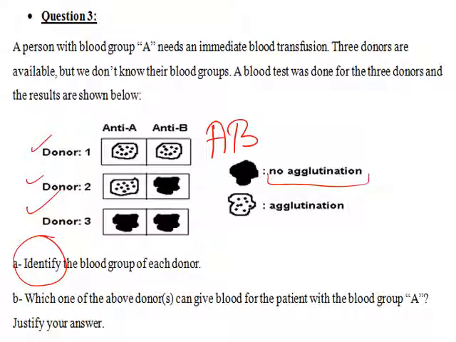While the second one shows agglutination in the presence of anti-A and not in the presence of anti-B. That means it contains only antigen A, so the blood group is A. Here, it shows no agglutination, neither with anti-A nor anti-B, so it doesn't contain antigen A nor B, so the blood group is O. Which one of the above donors can give to the patient?